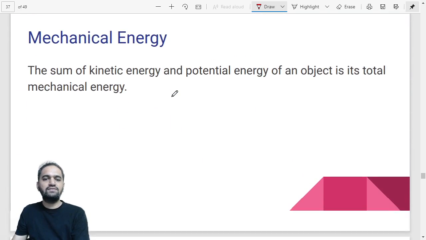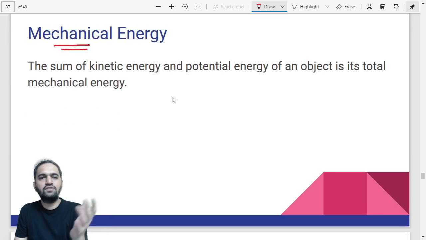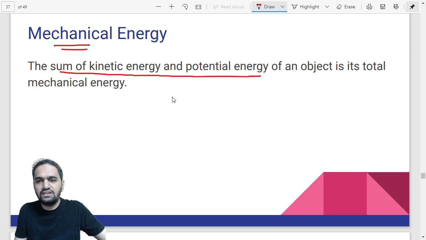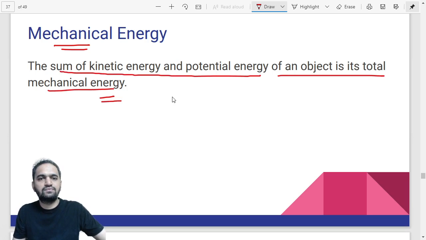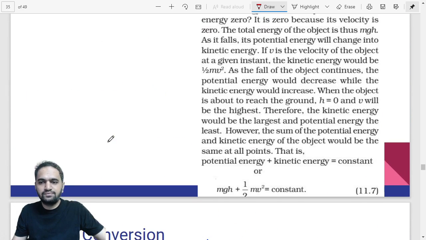Now, another thing which you need to remember is what is mechanical energy. Mechanical energy is nothing but the combination of kinetic and potential energy. The sum of kinetic and potential energy of an object is called total mechanical energy. So, are you understanding this? What is mechanical energy? Mechanical energy is nothing but the sum of kinetic energy and potential energy of an object.